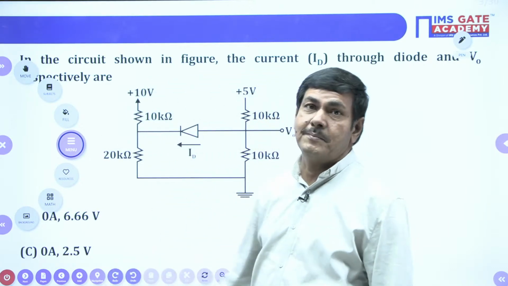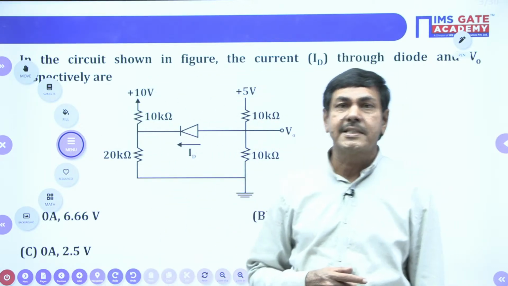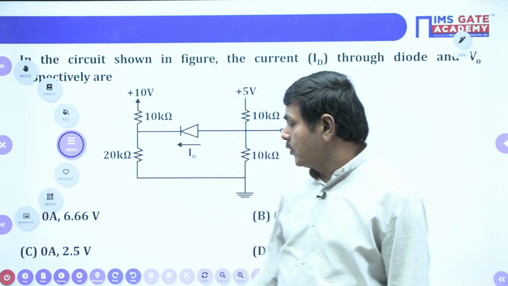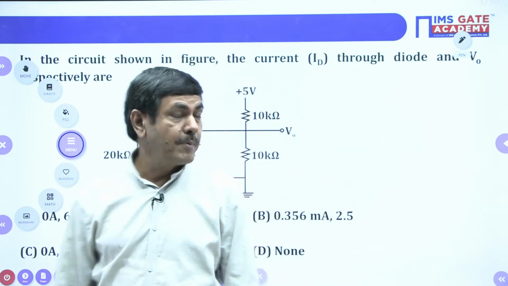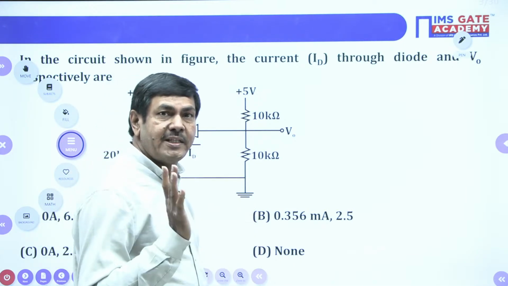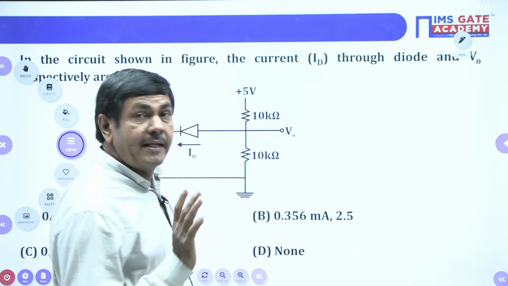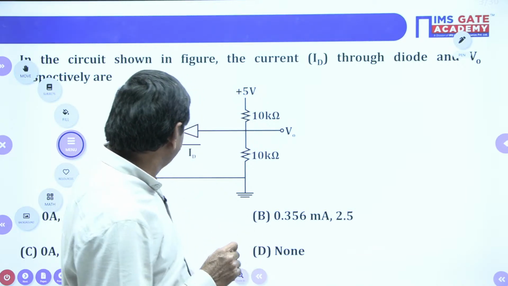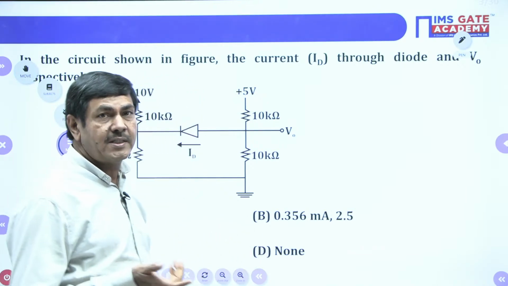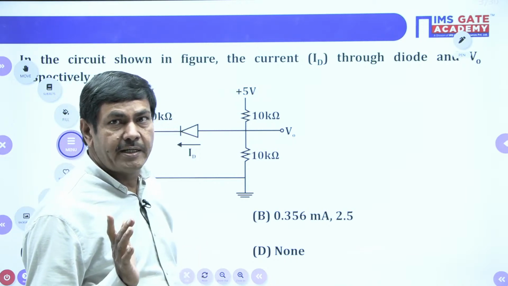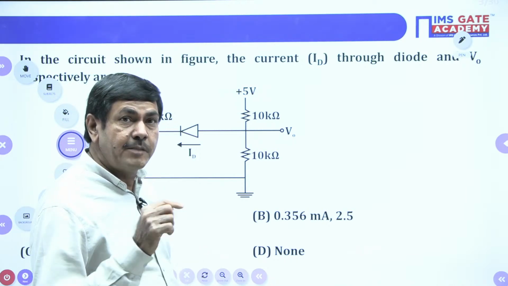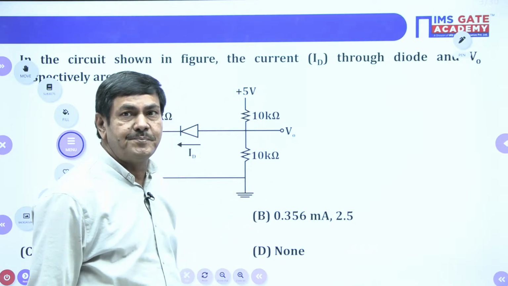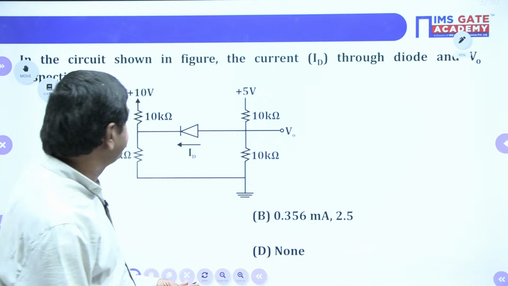This is the first problem. How I selected the questions here: initially I gave the diode circuit problems. In this problem, it is a basic circuit only, connected with a DC supply. Initially, you should understand how the diode is going to work. That is very important. Once you know the working principle of the diode, then you can do the problem very easily. What is required here?